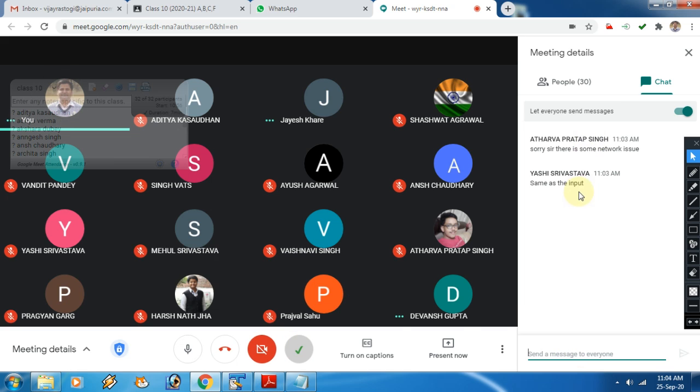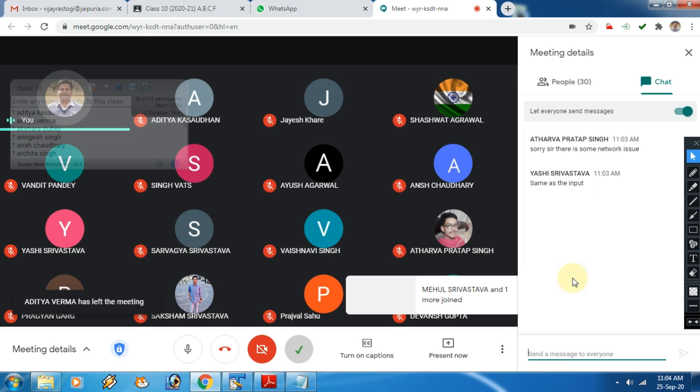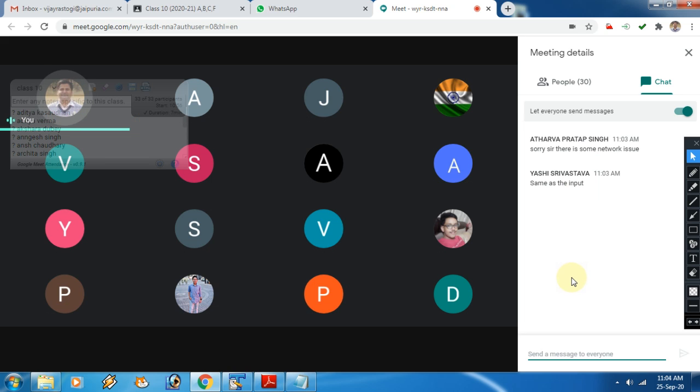Okay, Yashi, no problem. Very good. Same as the input. Well done. So if we are passing integer values in Math.min, the return type must be int. And if you are passing double type values in the parameters, that function will return a double type value. Absolutely correct. Well done, beta.